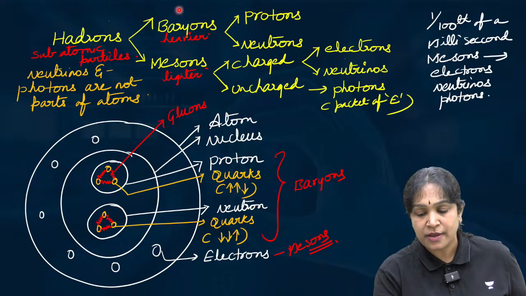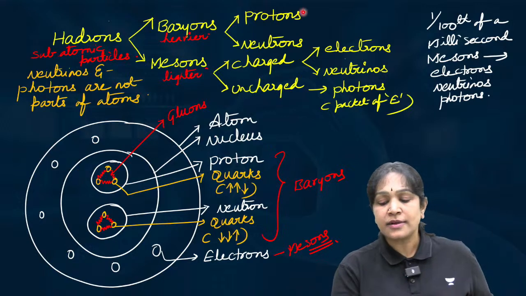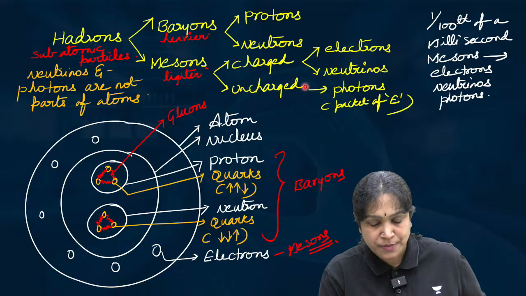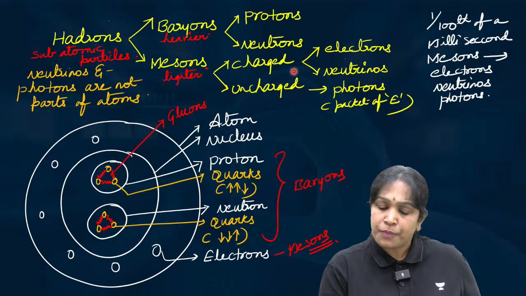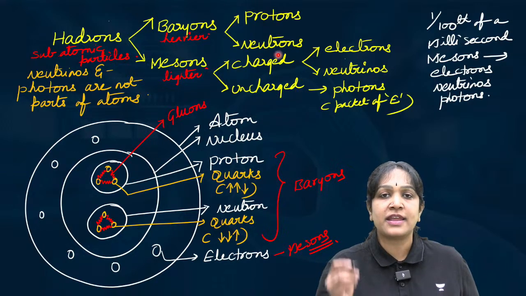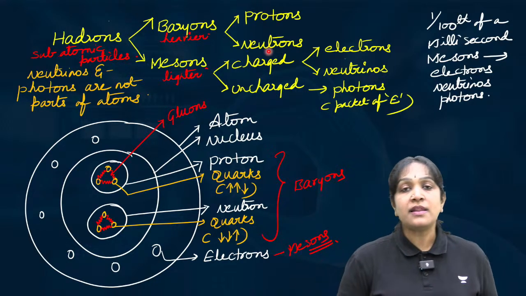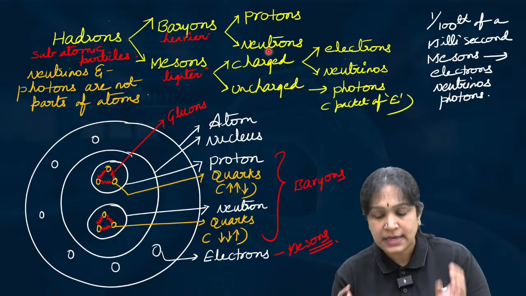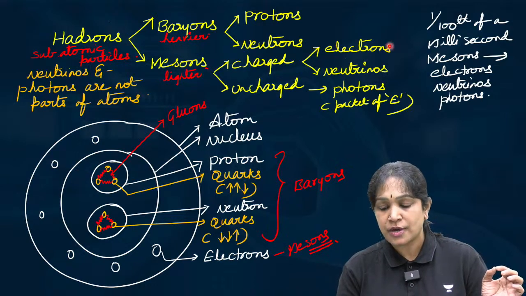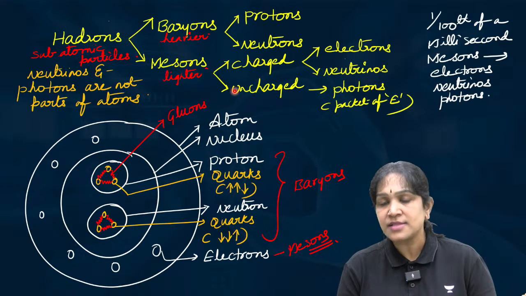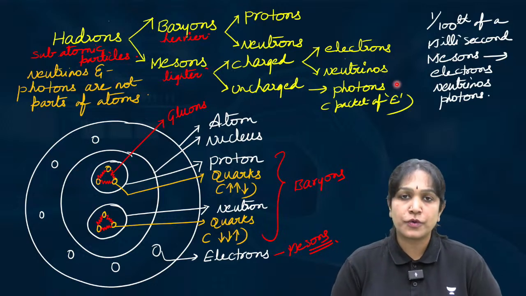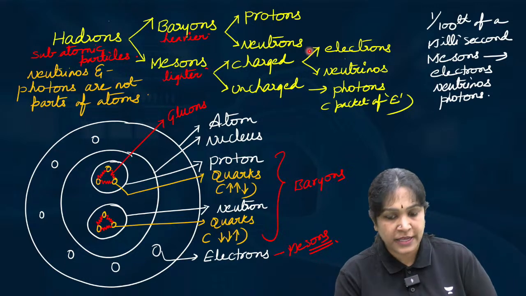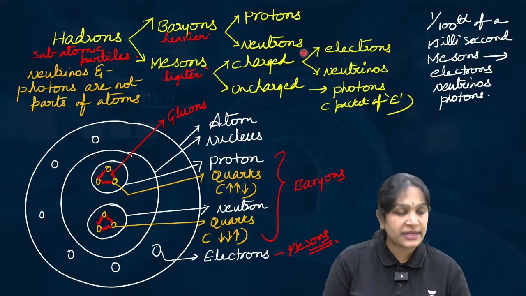Hadrons are 2 types, baryons and mesons. Baryons are 2 types, protons and neutrons. Mesons are 2 types, charged mesons and uncharged mesons. Both charged and uncharged mesons are very unstable, okay. They will convert into other particles within 1/100th of a millisecond. Charged mesons will become electron or neutrino, and uncharged mesons will become photons. Photons and neutrinos are not parts of the atom, they are present free, okay. This is about the fundamental particles.